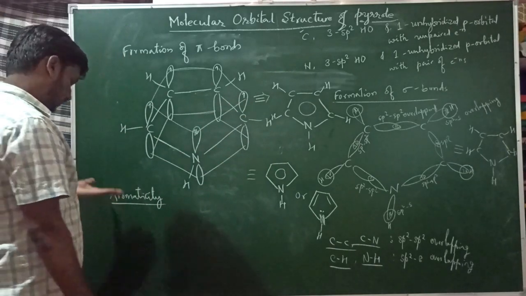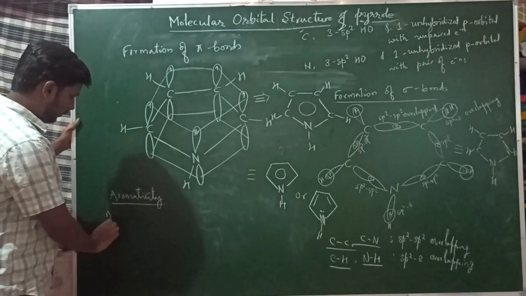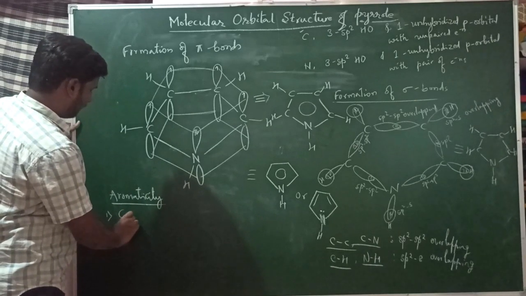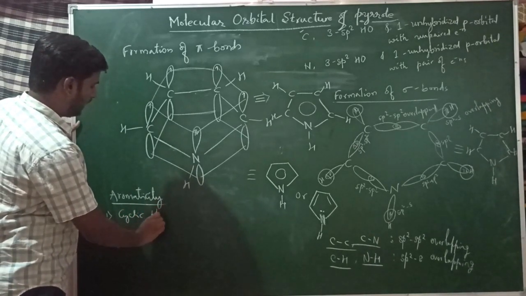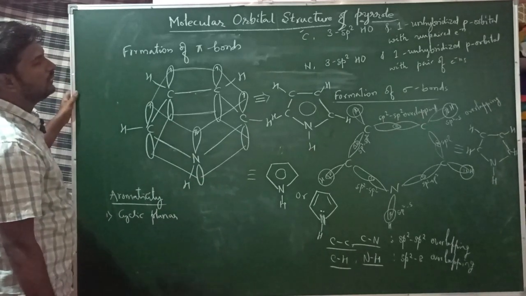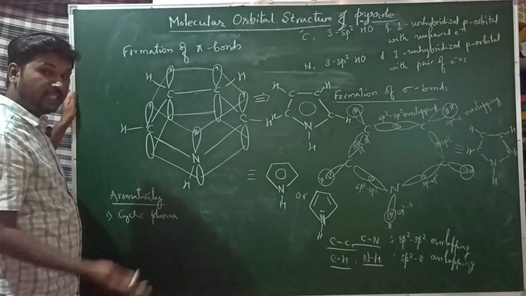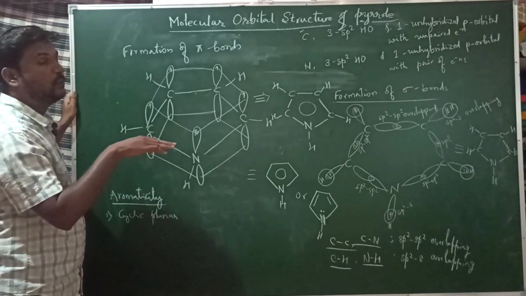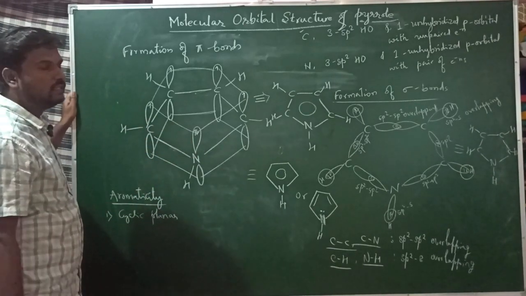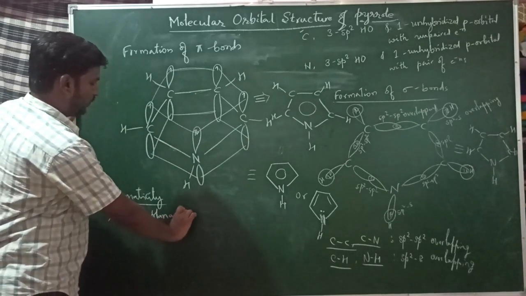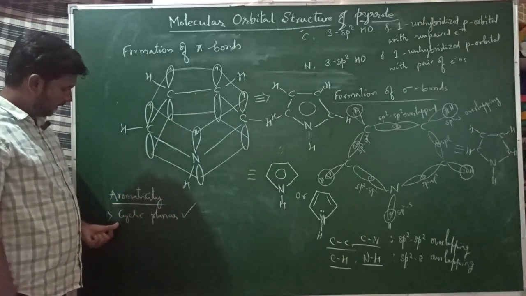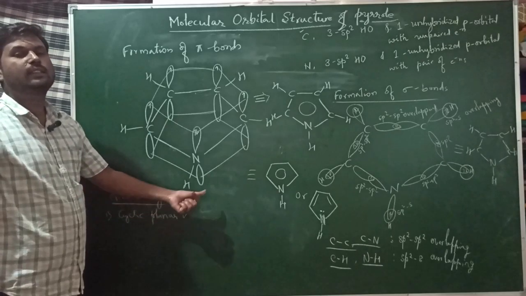So you should know there are 4 criteria for aromaticity. The first criterion is that the compound must be cyclic and planar. Pyrrole has sp2 hybridization, so it has a trigonal planar structure. All sp2 hybridized orbitals give planar structures, hence it fulfills the first criterion. So you should write completely: pyrrole is a cyclic planar structure.